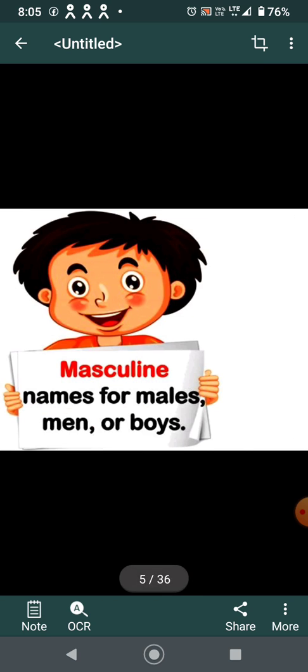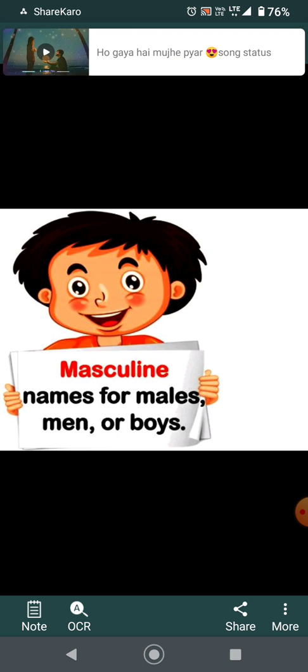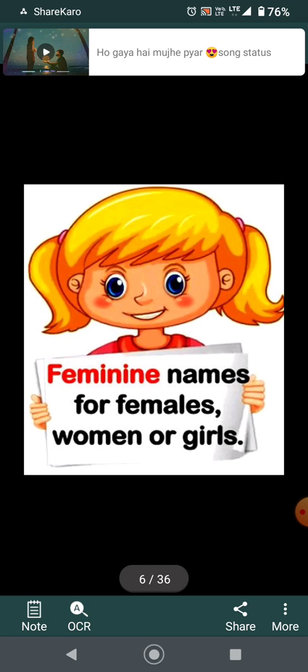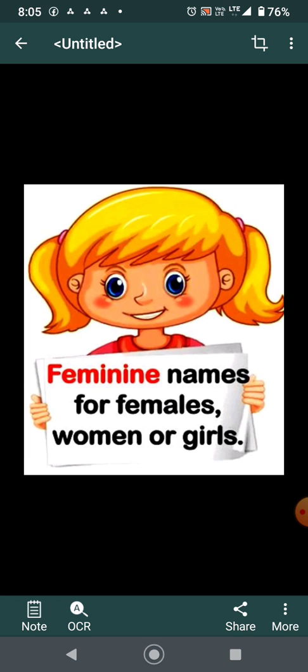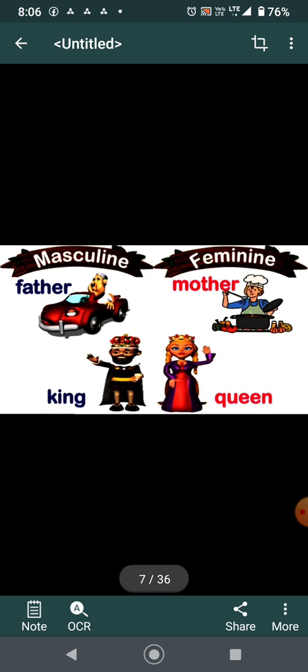Masculine first. Names for males, men or boys. For boys we use masculine gender, and for females we use feminine gender. Women, girls, they come under your feminine gender. Now here are a few examples, like father is masculine, mother feminine, king masculine, queen feminine.